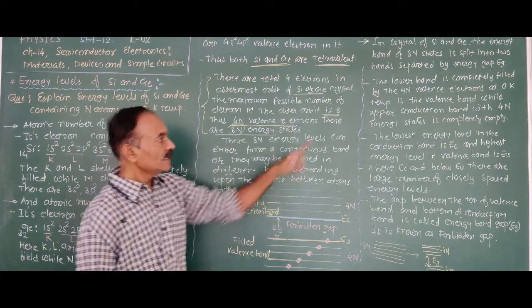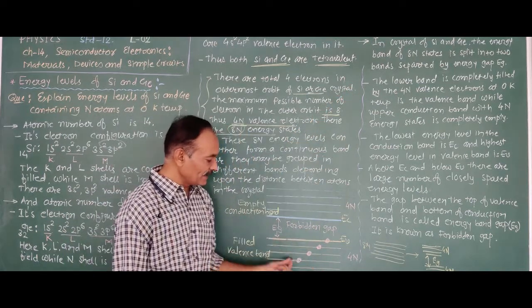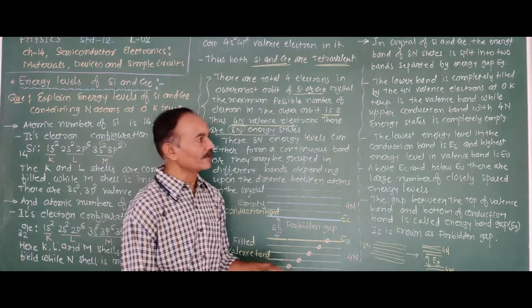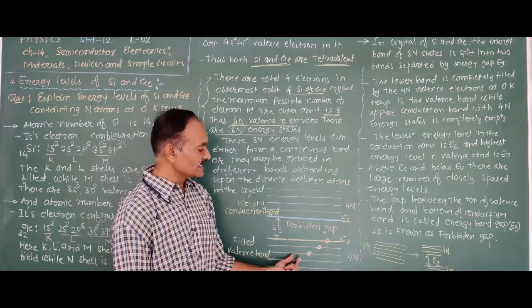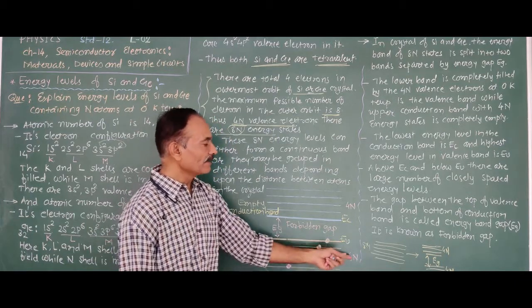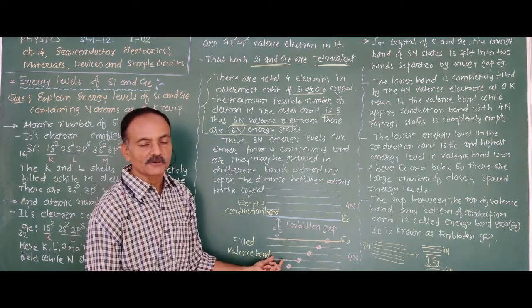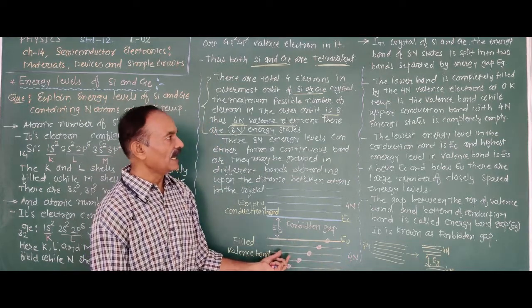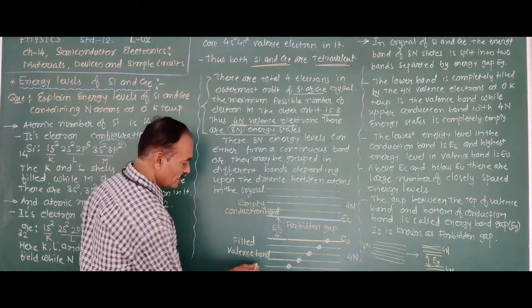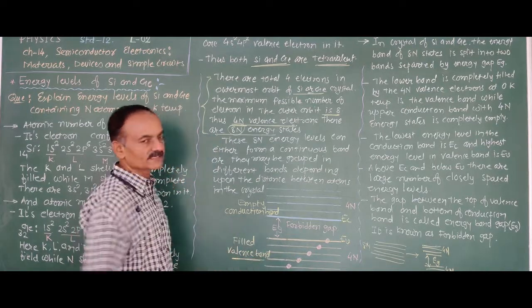Okay. The lower band is completely filled by the 4N valence electrons at 0 Kelvin temperature, and that is known as the valence band.